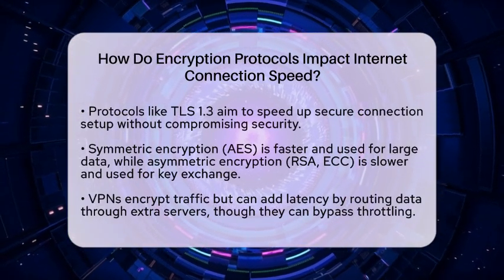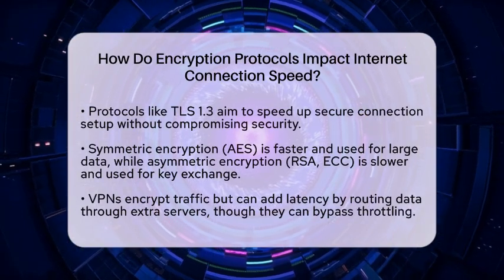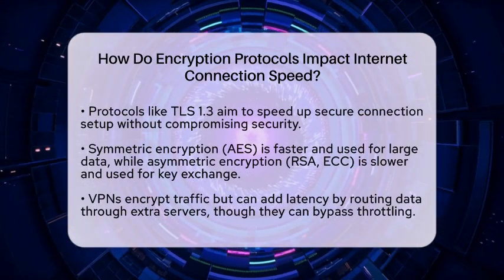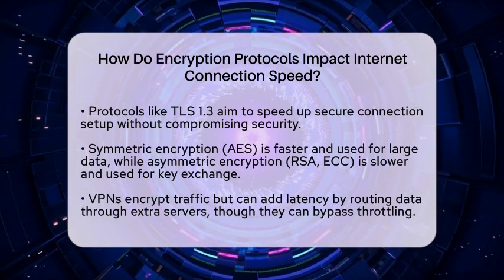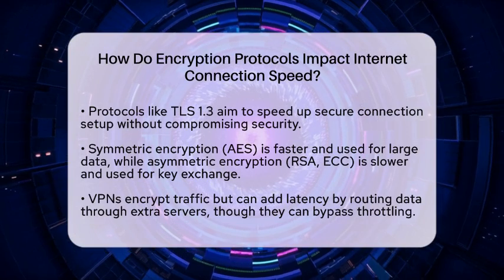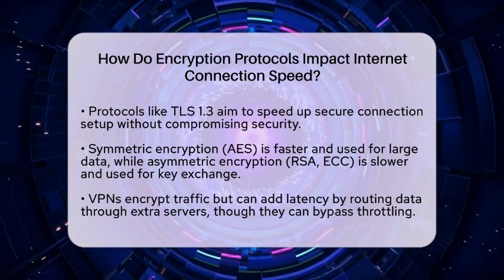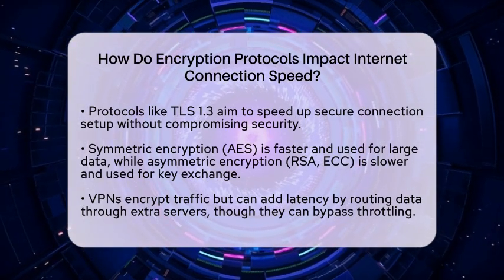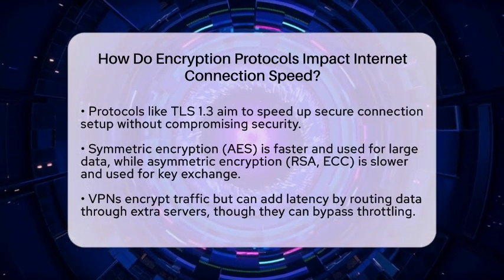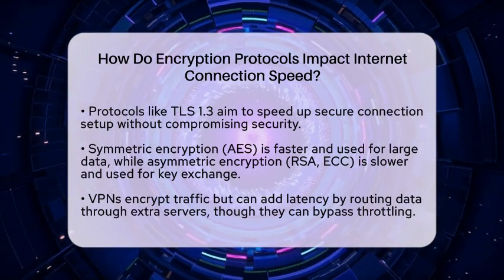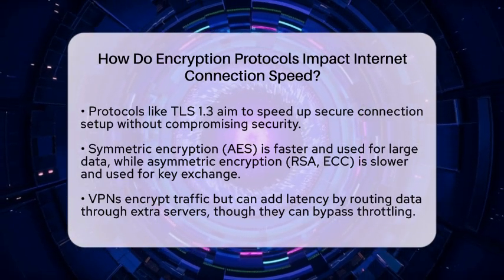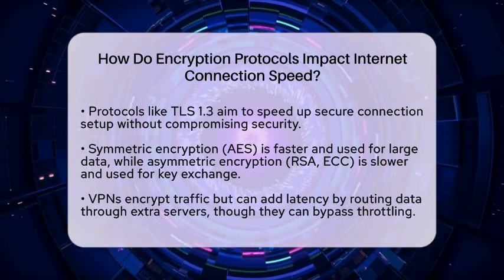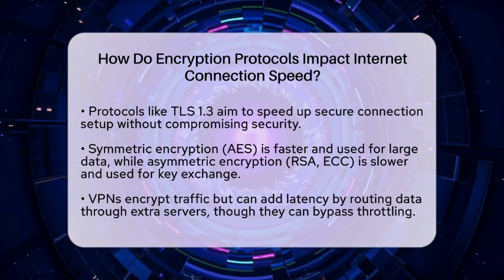The choice of encryption protocol and algorithm also matters. Symmetric encryption, like Advanced Encryption Standard, is faster and used for encrypting large amounts of data. Asymmetric encryption, such as Rivest-Shamir-Adleman or elliptic curve cryptography, is slower and mainly used for exchanging keys securely. Virtual private network protocols like Internet Key Exchange version 2 with Internet Protocol Security often provide quicker connection setups compared to older protocols. Network factors also influence how encryption affects speed.